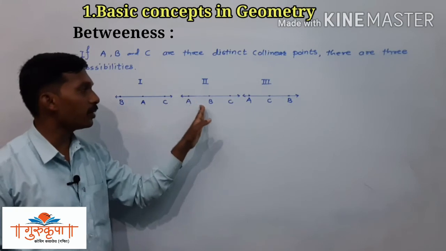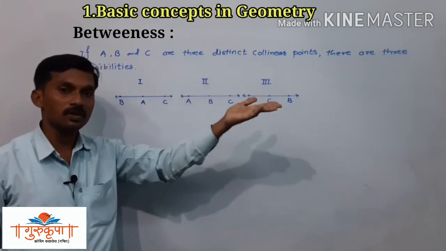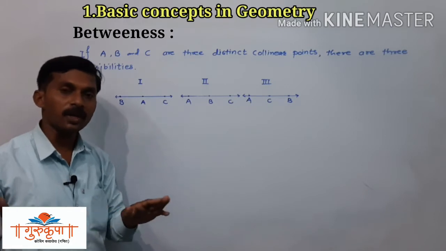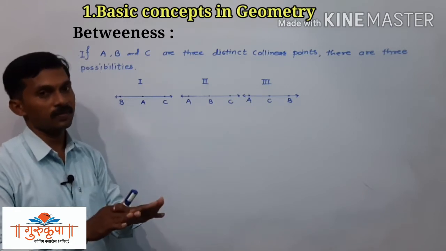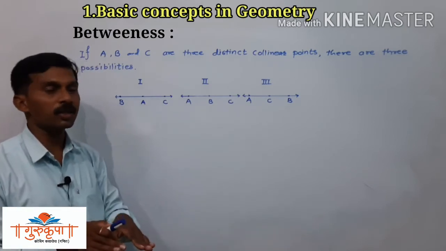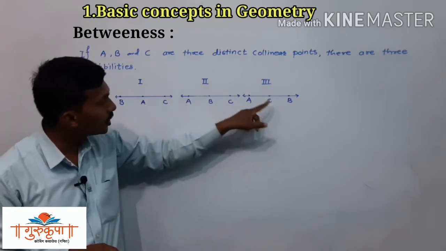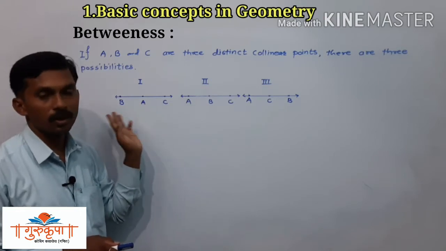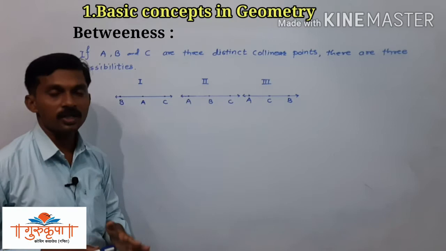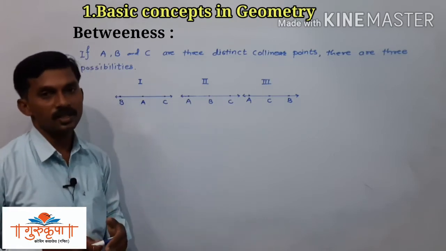Which possibility out of these 3 does it follow? First we have to determine whether the given points are collinear or not. And if you find that the points are collinear, then we have one of the 3 possibilities there, not all these 3 possibilities, but one of the 3 possibilities, since the distances are given.